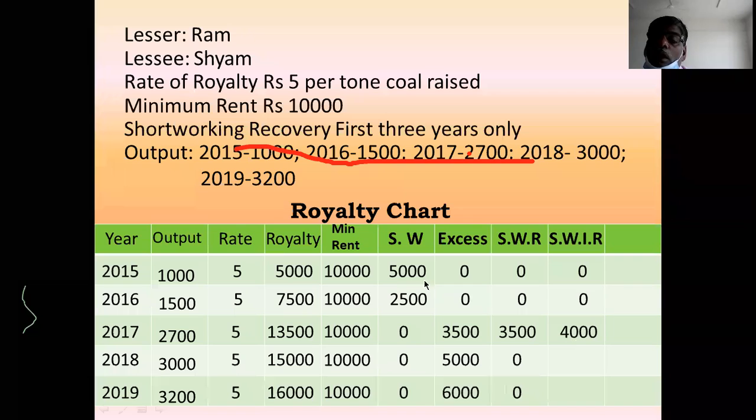How is this? Out of 7,500 short working, 3,500 recovered and 4,000 is irrecovered. Next year, no. Then whatever payment you have to make,